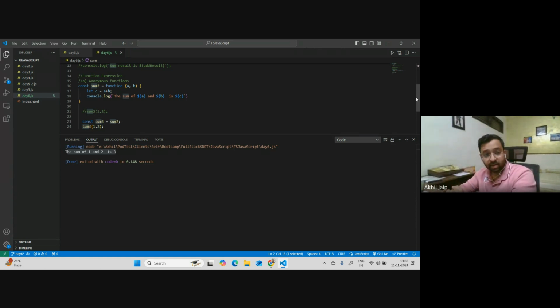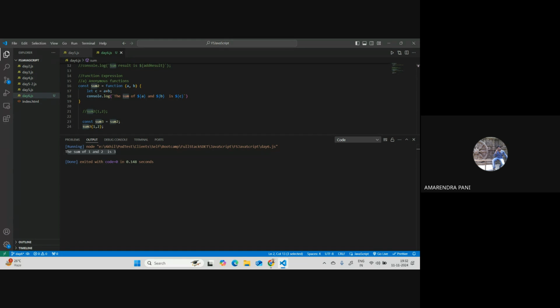Yeah, Amrin, please. Yeah, yeah, Akhil. So here the function expression. It is like we are assigning the value of the sum2 method to another variable. Here, whatever value we are providing, like one and two, that should be constant, right? And we can use sum3 anywhere, right?